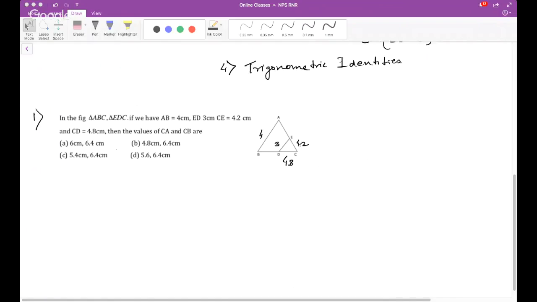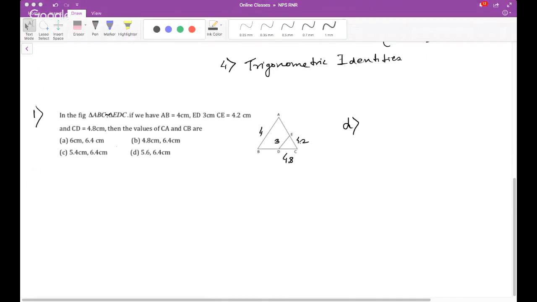If they are not similar or if ED is not parallel, you cannot. So all of you did this assuming that ED is parallel to AB. Actually, there is one thing missing here: they should give that triangle ABC is similar to triangle EDC, and then you can find out the answer. I'm not going to do the calculation part here. Never mind.